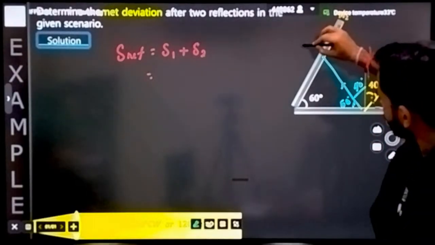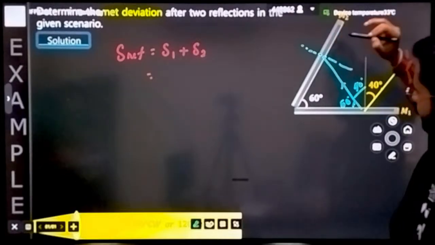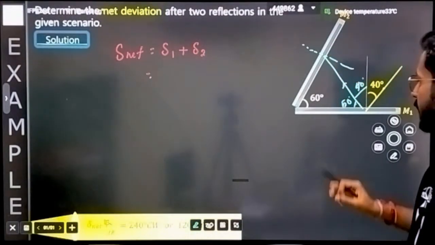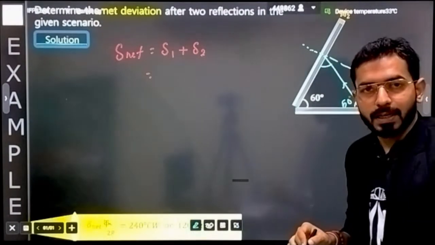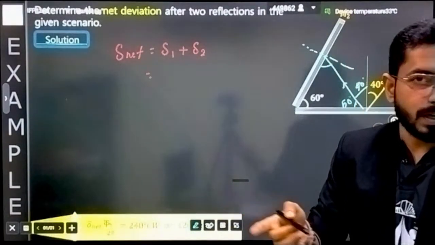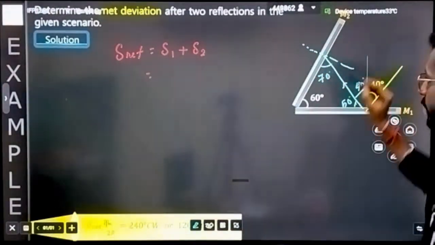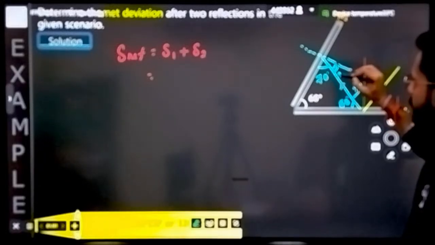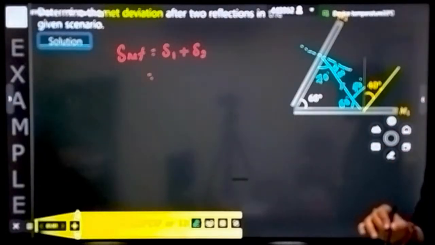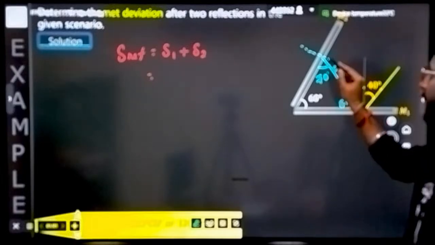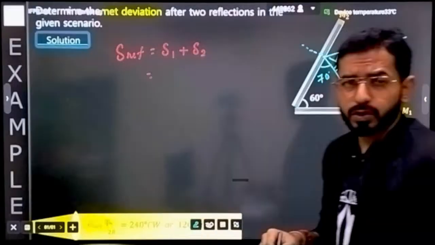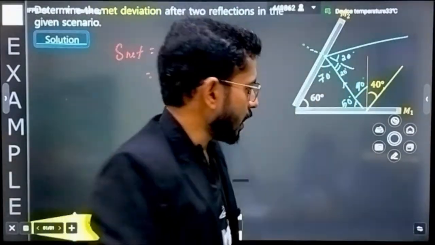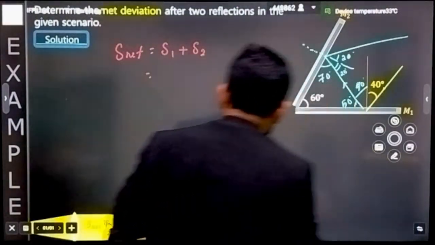If this angle is 50, and you will be drawing a normal at this plane also, correct? Because there also there will be a normal. If this angle is 50 degree, tell me about this angle. Sum of a triangle. How much is the sum of a triangle? 60 plus 50 is 110, and 110 minus 180. That means this angle is going to be 70 degree. If this angle is 70, what can you say about this angle? That means I can say this angle is going to be equal to 20 degree. Very obvious thing. And then it will be reflected again at 20 degree. Again it is going to reflect at what angle? 20 degree.